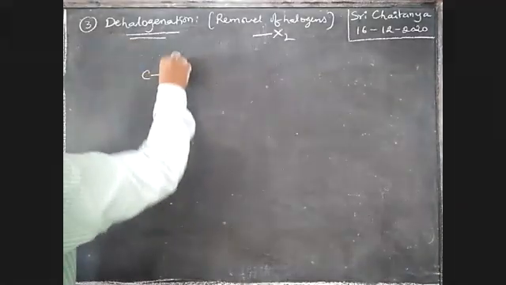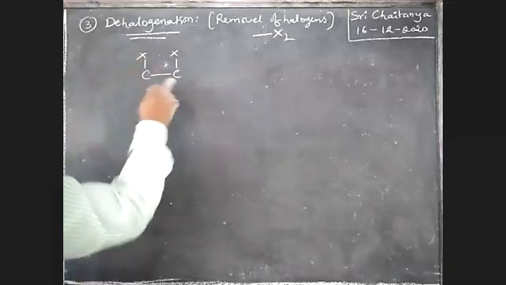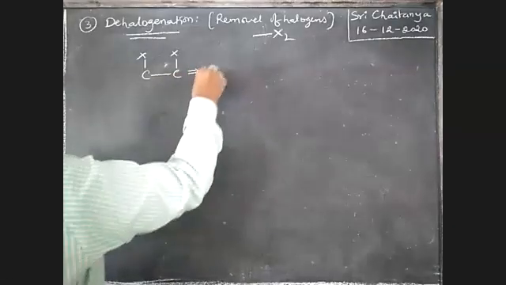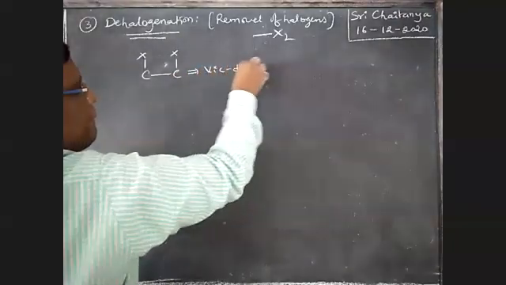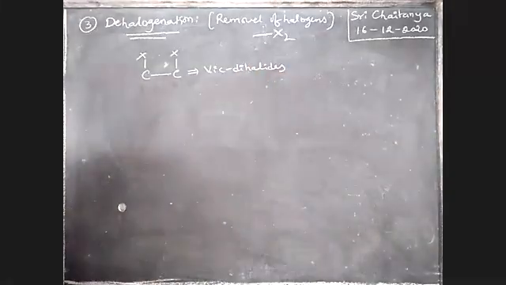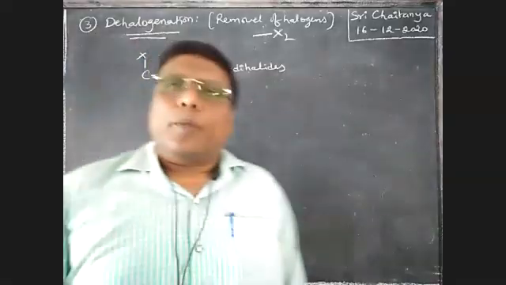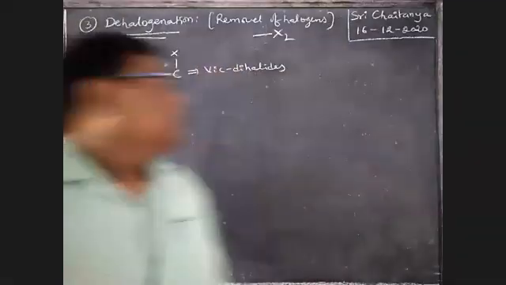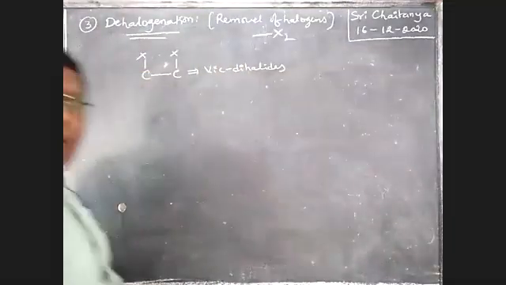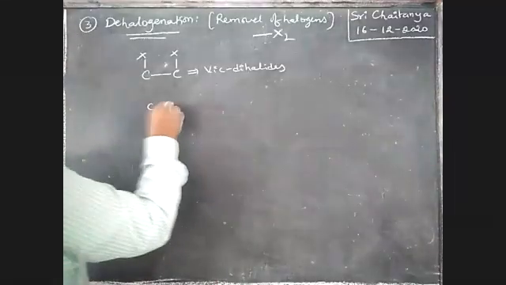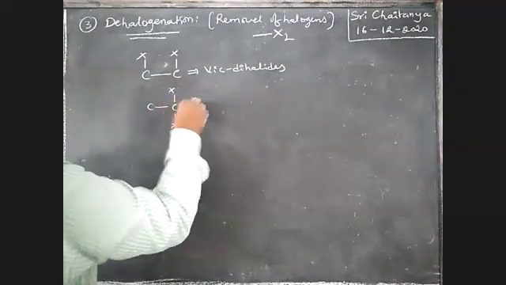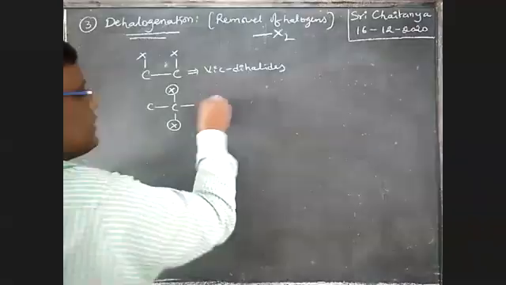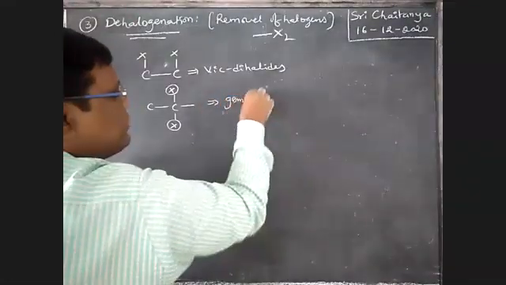When 2 similar halogens are attached to adjacent carbons, these are nothing but vicinal dihalides, like both chlorines or both bromines. If 2 similar halogens are attached on the same carbon atom, these are considered geminal dihalides, nothing but gem dihalides.